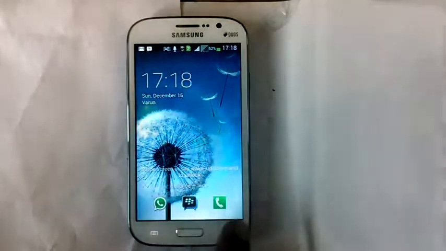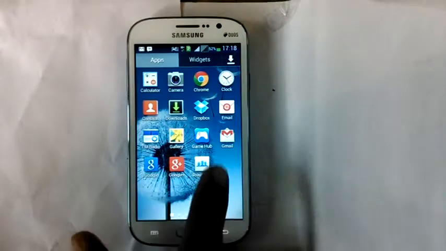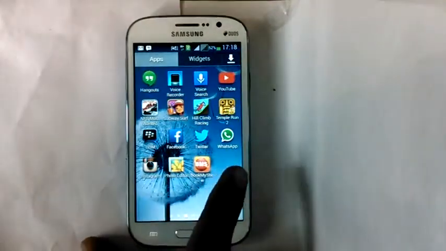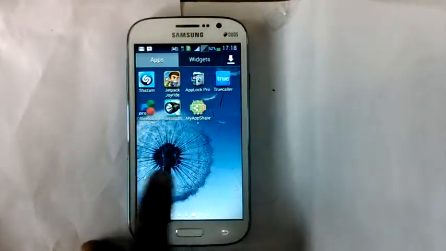Guys, this is the Android Pro, and now as the Christmas season is coming up, I'm going to show you the top 7 apps for you to download on your Android phone.